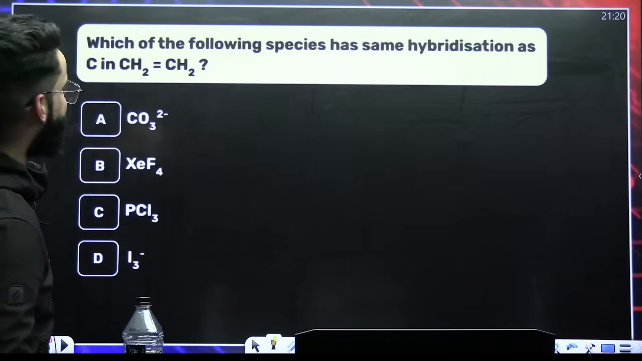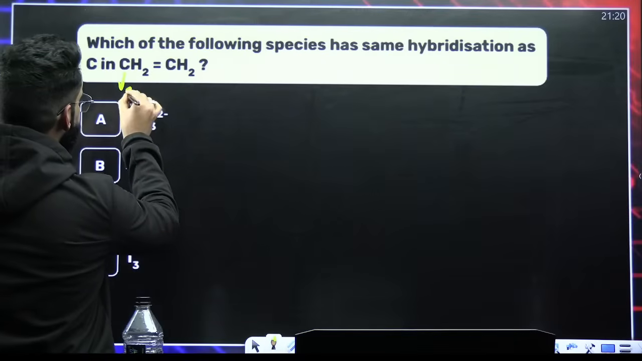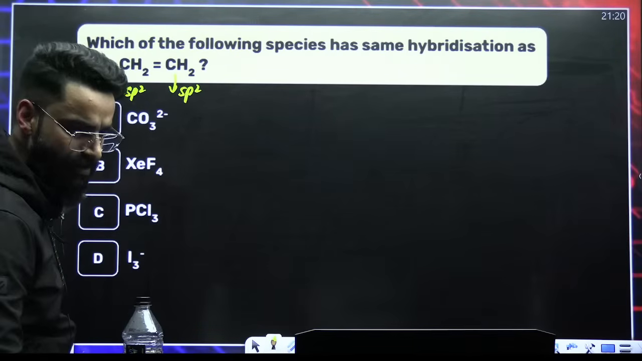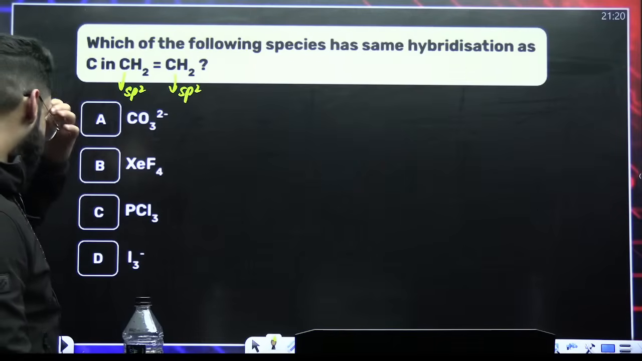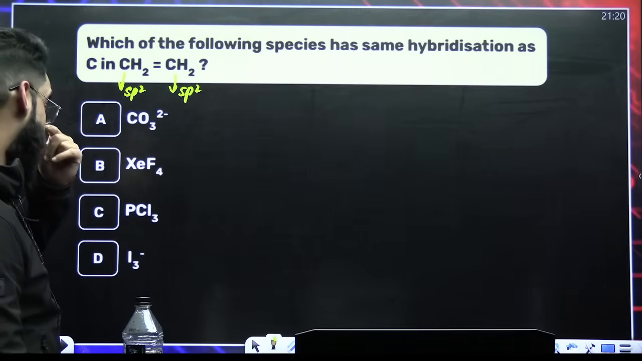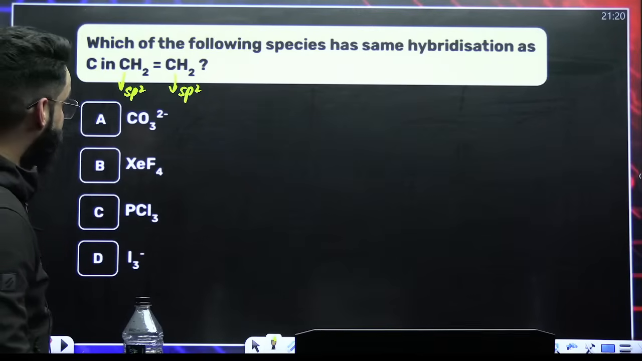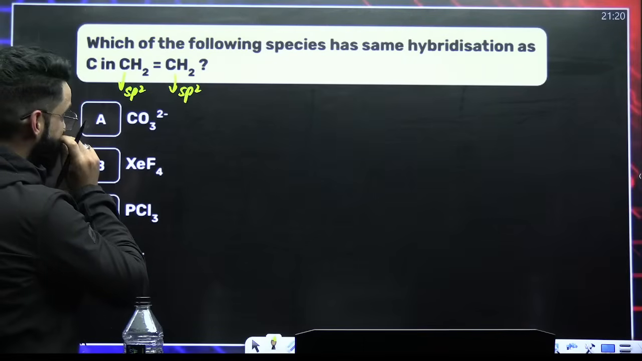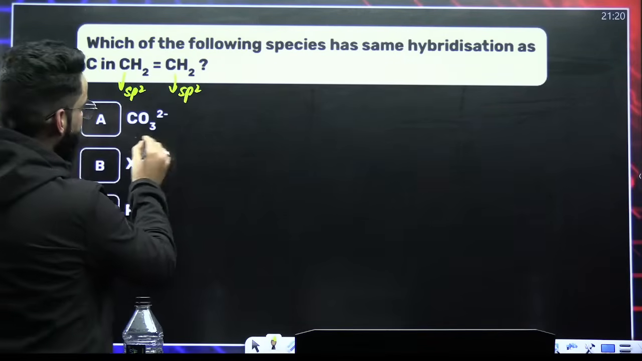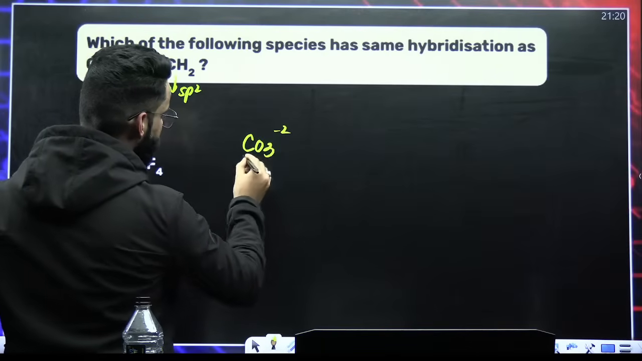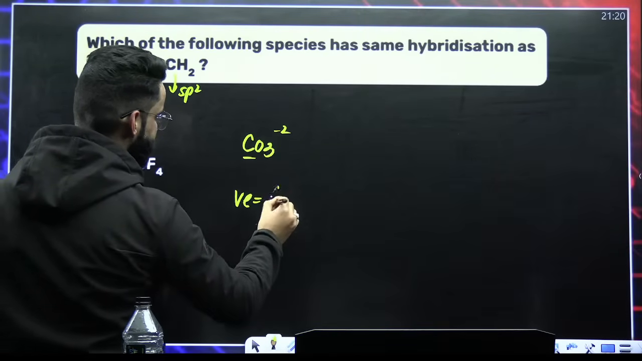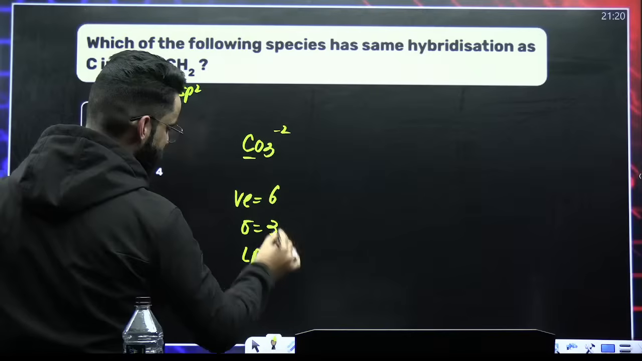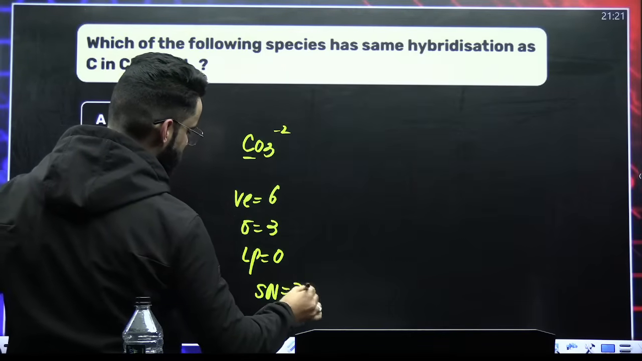Which of the following species has same hybridization? This CH2 here, carbon is sp2 hybridized. This carbon is also sp2 hybridized. Why? Because both the carbons are forming 3 sigma bonds. Now, among all these, where is the hybridization sp2? If you talk about CO3 dinegative, carbon, how many valence electrons? 4 plus 2, 6. Sigma bonds, 3. Oxygen is divalent, so 3 2s are 6. Lone pair, 0. So steric number is 3 plus 0, 3. If steric number is 3, hybridization is going to be sp2.